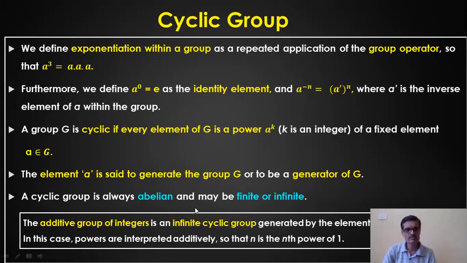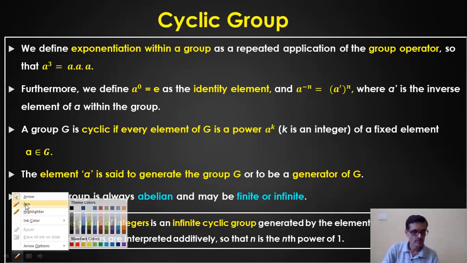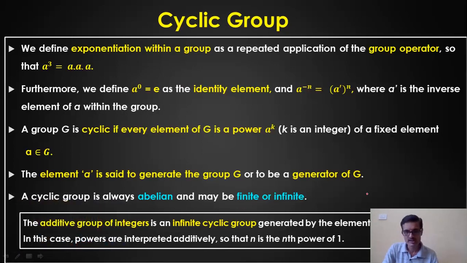Just an example. The additive group of integers, that means the group of integers under the addition operation, is an infinite cyclic group, which will be generated by the element equal to 1. That means, let us say I have a set of elements, say 1, 2, 3, and so on, infinite elements. I can represent 2 by using 1 plus 1 under the addition operation.